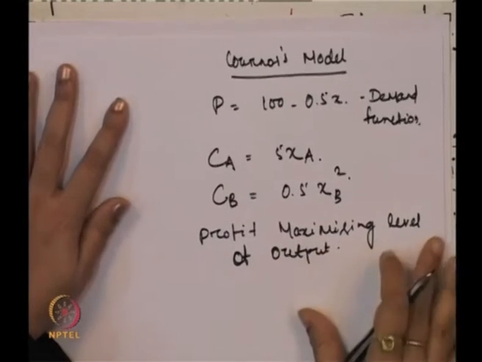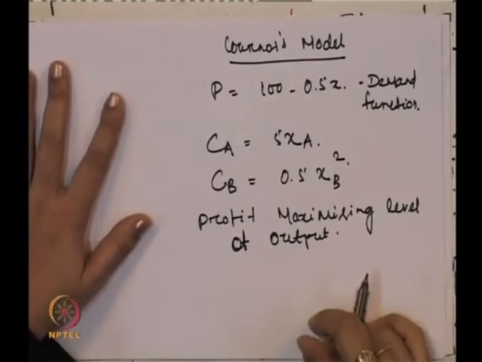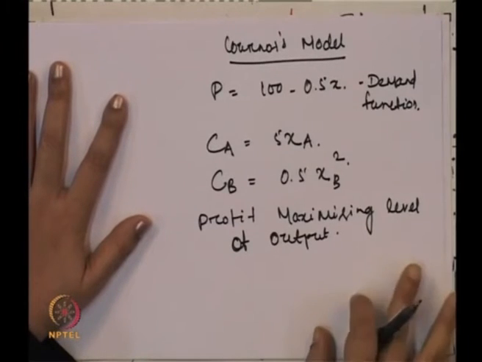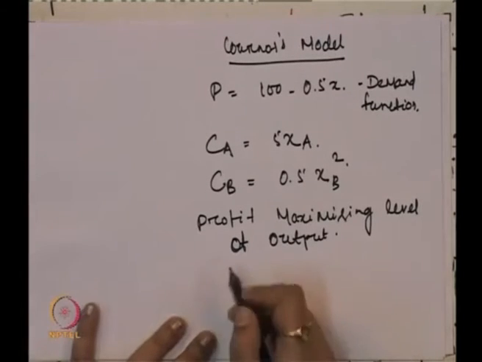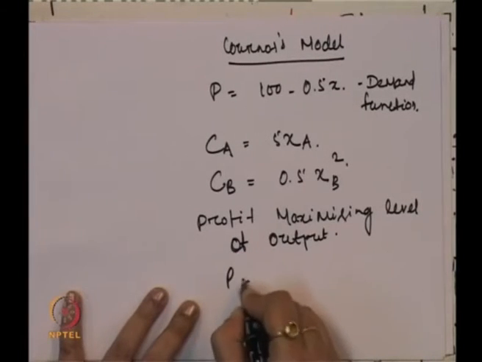And how will we find this? We generally take the profit maximizing rule, that is marginal revenue is equal to marginal cost. So, what is this P?